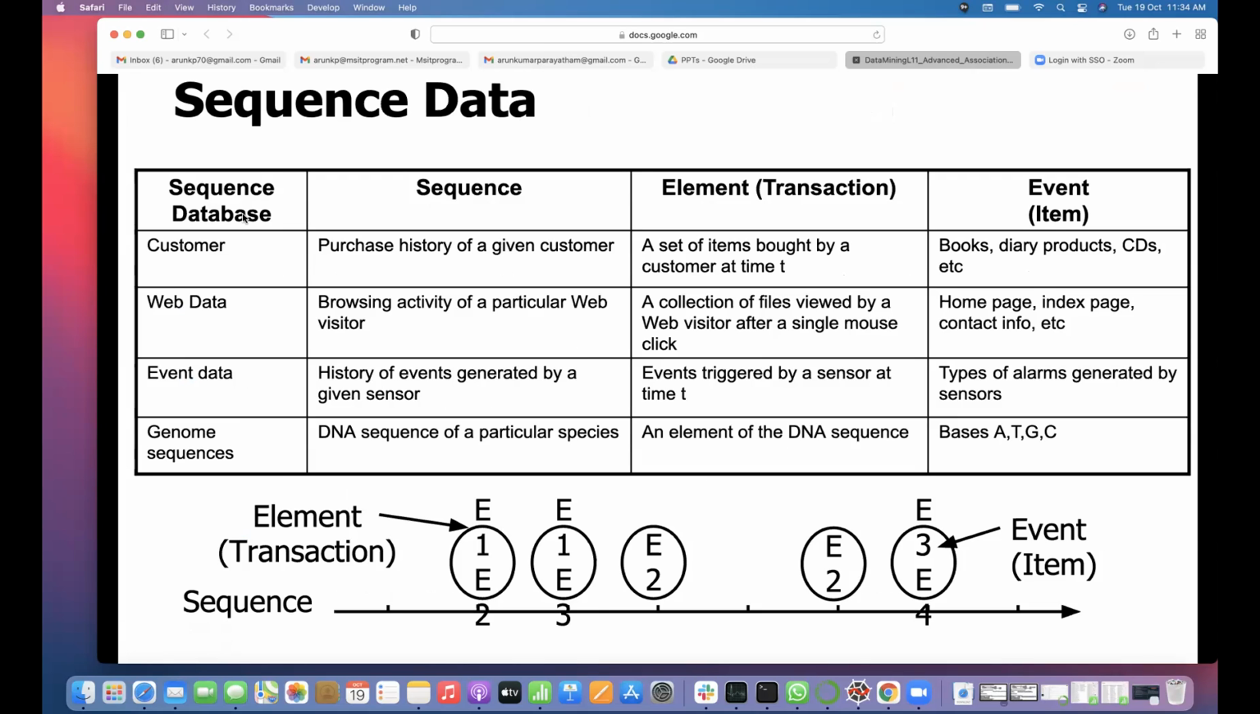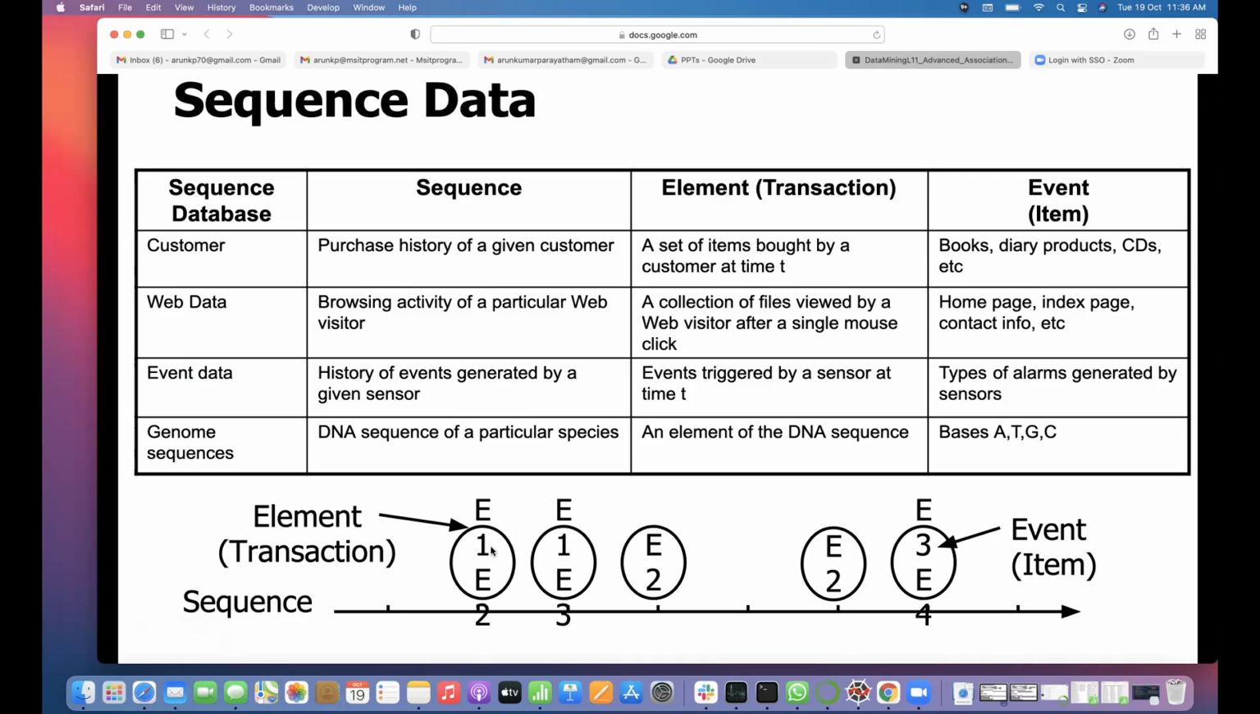Sequence database: how people will store. The same customer ID will be there, and the timestamp should be there so that we can find the customer purchased those items in a sequence. So, customer sequences: purchase history of a given customer, a set of items bought by a customer at a time t, then event time, books, diary, products, CDs, etc. How they store this database is given here.